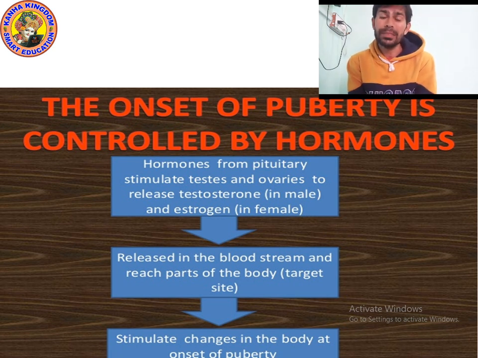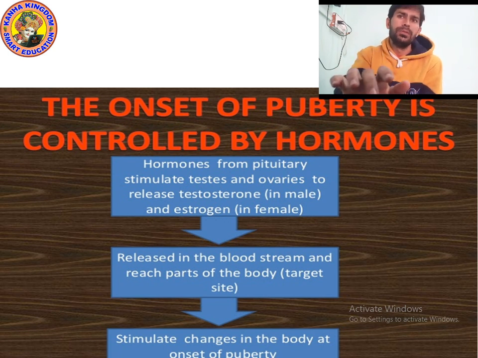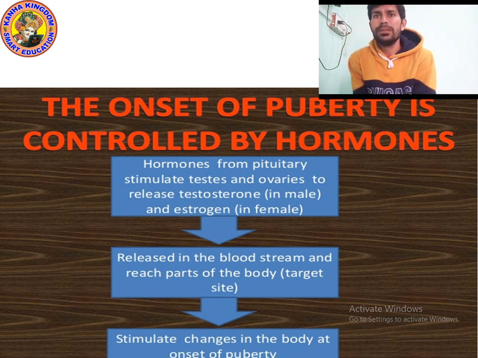They help in the development of hair, and they help to develop breast size, and they also help to develop the milk secretion gland, which is inside the breast. When they are released at the target site, they start working, and they stimulate the changes in the body at the onset of puberty.